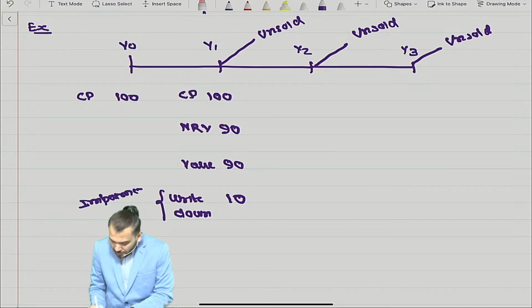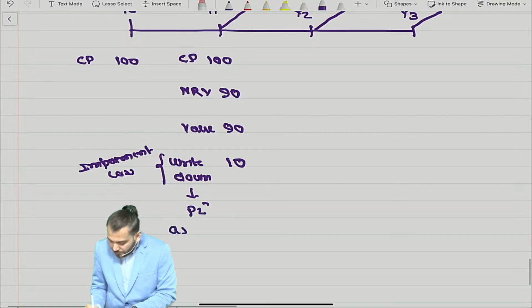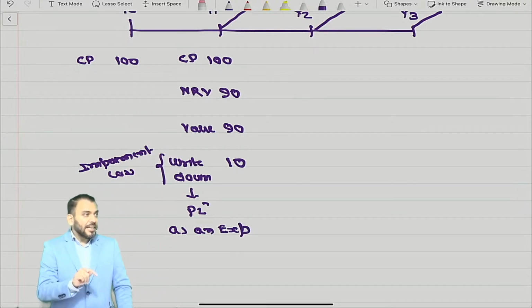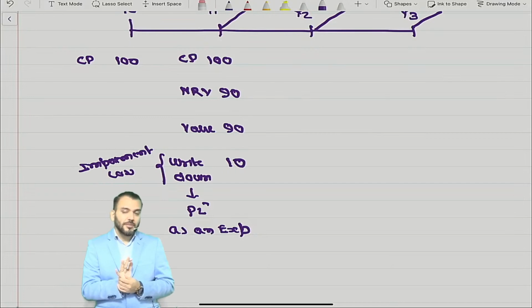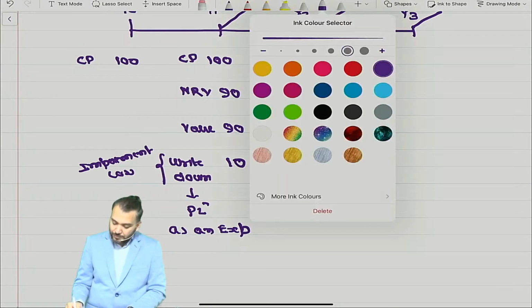We call it what? Impairment loss. And this impairment loss will be charged to P&L as an expense, in the year in which the write down occurs. This much have you understood? Any doubt?